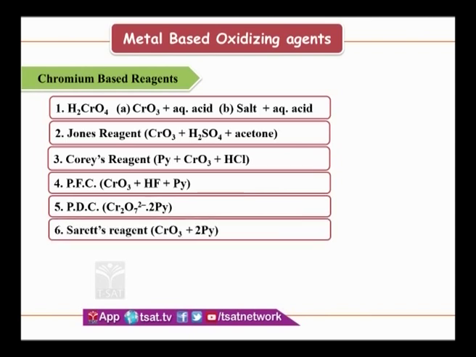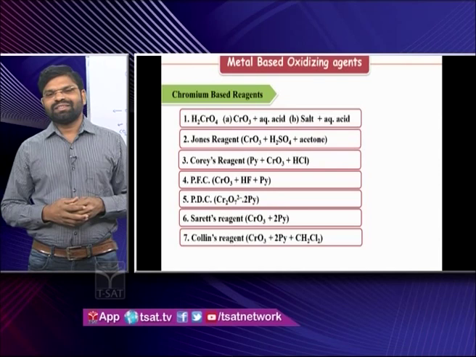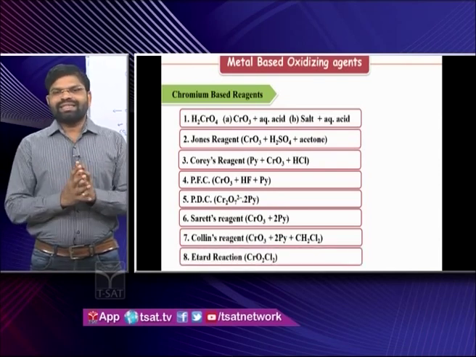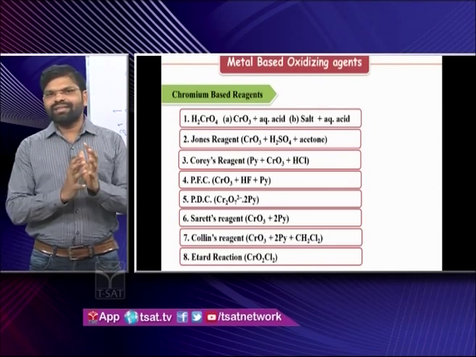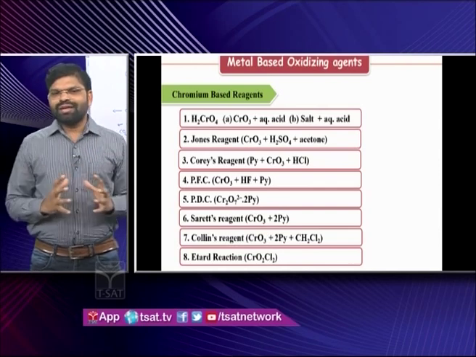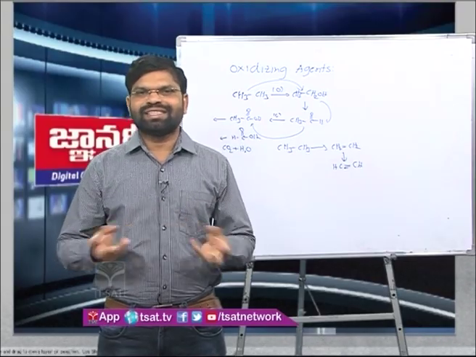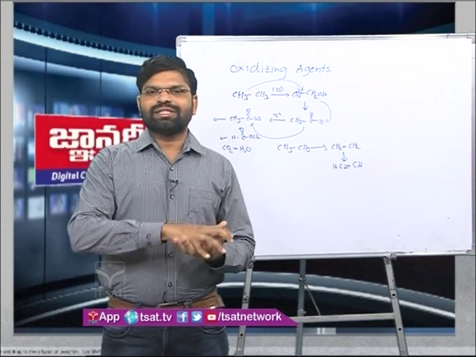Then Sarrett's reagent, just a modification again of your PCC. Then comes your Collins reagent, again a modification of this. So there are a total of 8 reagents, the Etod reaction being another one. These 8 reagents you will find in the textbook in different forms. Suppose you don't find a Sarrett reagent or a Collins reagent by name in the textbook, but they are inherent there actually. So how will these appear, how do these carry the oxygen, and which one is the best one?